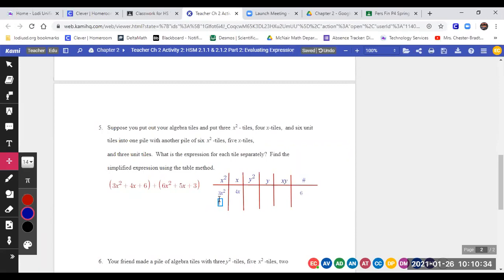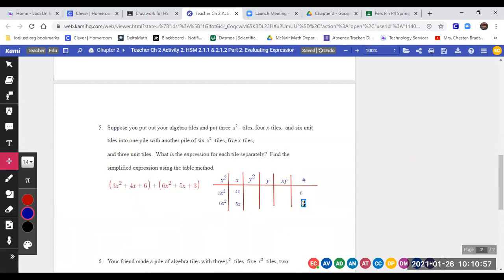Yes. 6x squared. What's the next piece that's going to go? 5x is going to go in the x column. Yep. And then that 3 goes where? The last column. Okay, and then we're going to combine like terms.